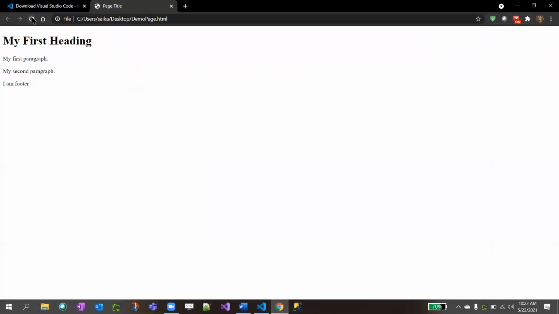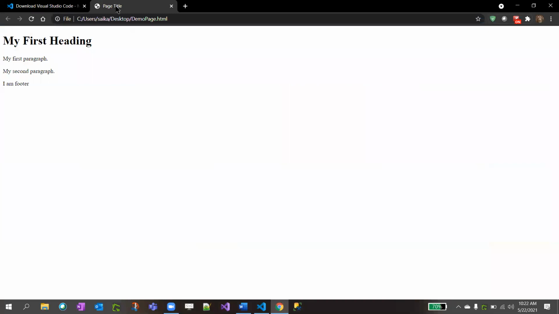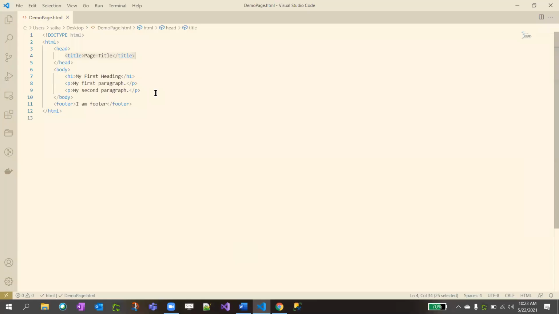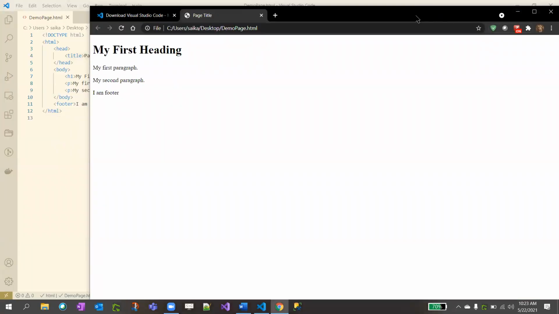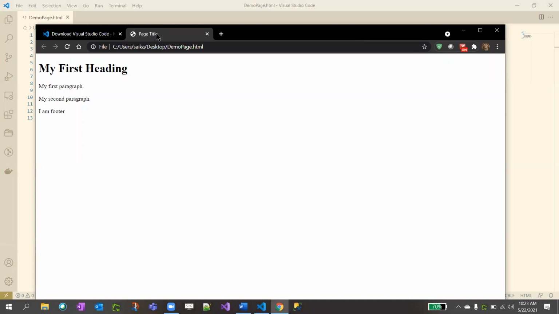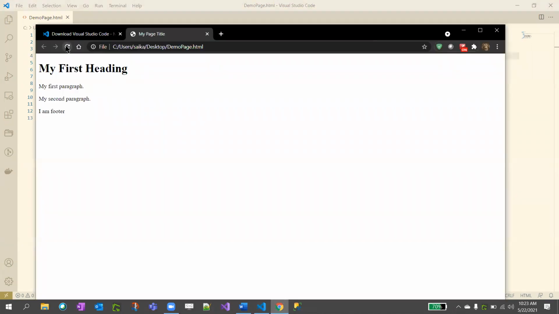That's it. You see here the page title. Let me walk you through what I did. In VS Code I mentioned the title as page title. Where is this title coming up? Here on the browser tab. This page title is what we declared in the title tag. If you want to change it, for example to my page title, save with Control S, go to your Chrome page and refresh. Now the page title has changed to my page title.